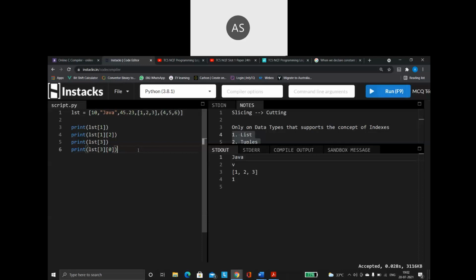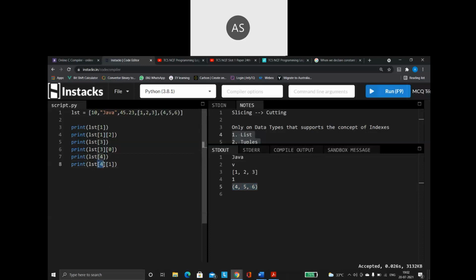Same way for the tuples also. So I am saying 4. When I say index position 4, it is going to give me the entire tuple like this. Then when I say index position 4, and in that give me index position 1.